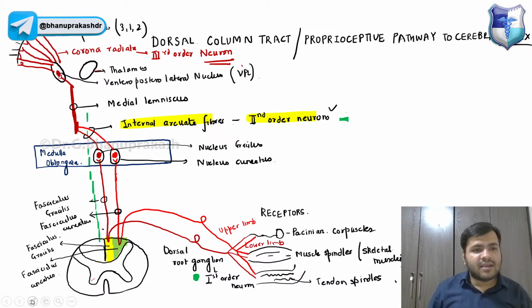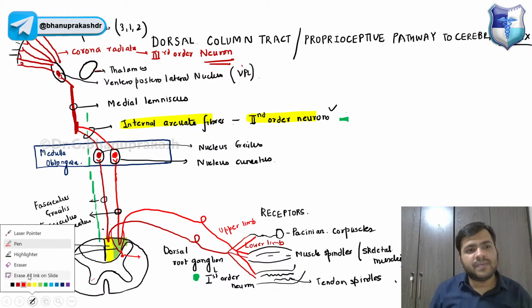Better remember that there are some fibers coming from the lower limb and from the upper limb. Combinedly, there will be some fibers which will be coming to the gray matter and to the nucleus proprius over here.